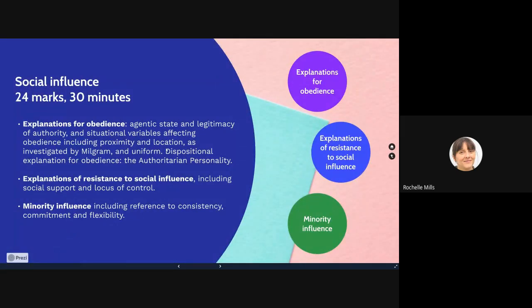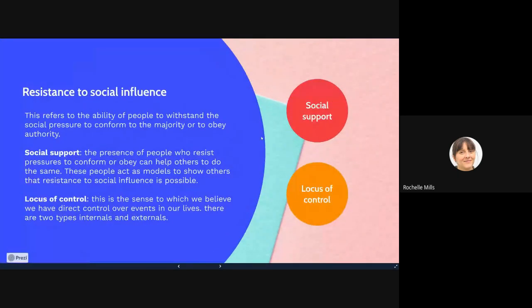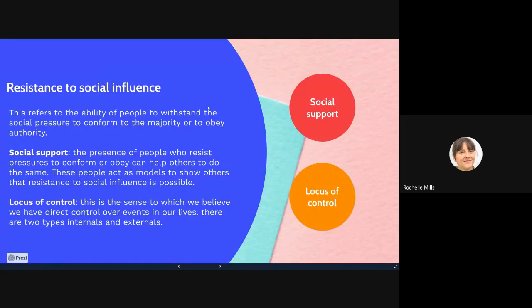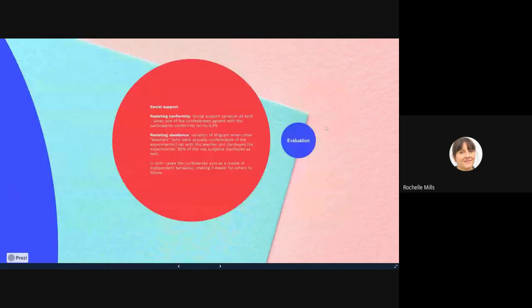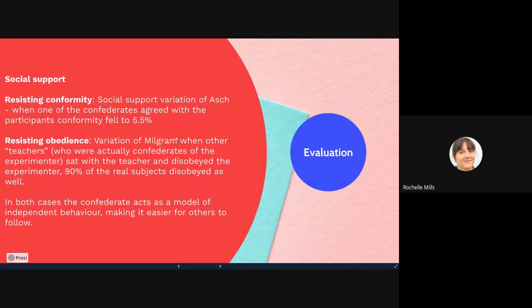Okay, so we've looked at explanations for obedience and we've looked at explanations for resistance to social influence. Again, with this topic, have a little look through. I do apologise, there's a few spelling mistakes on these slides. Have a look through, make some notes. If there's anything extra in your notes that you want to add, then add that in. You might want to, again, for the social support, do some graphs to show the differences between the original study of Asch and the variation for social support, and same with Milgram and the variation.